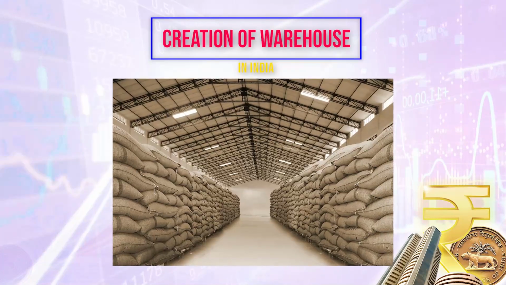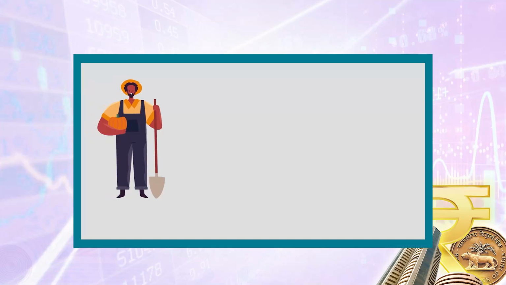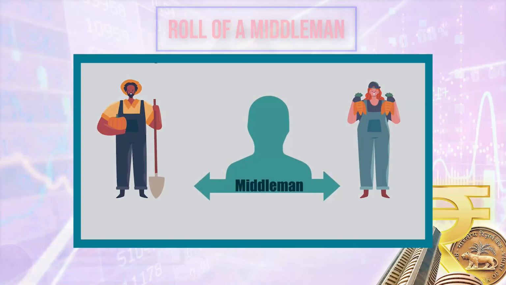Another major problem of the agricultural sector is marketing. We know that there are transportation problems faced by the farmers in taking their products to the markets, especially the big markets in urban areas, towns, and cities. So therefore, there comes the role of middlemen. These middlemen give the farmers a very low price for their product, and they sell the products at a very high price in cities and towns.